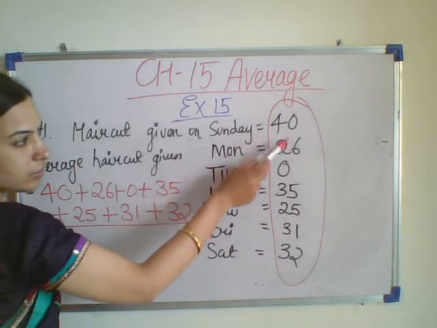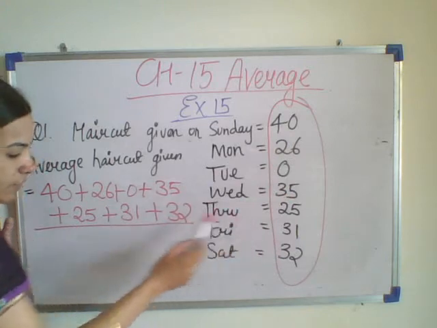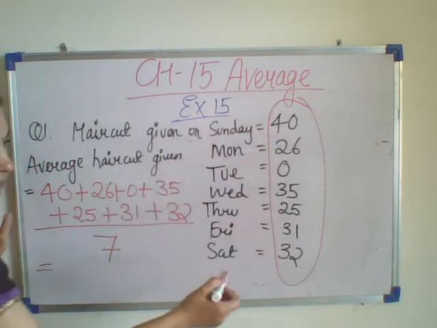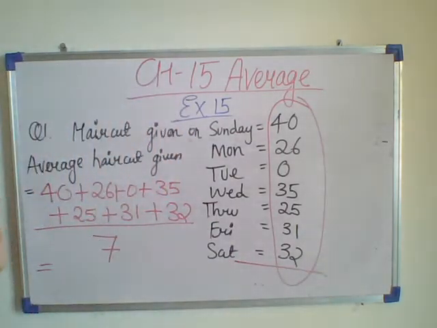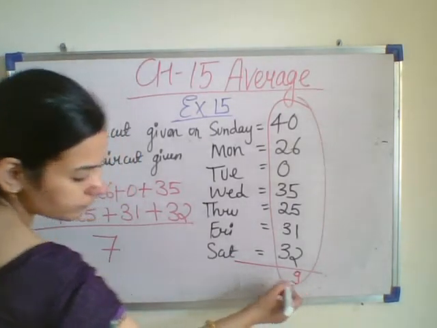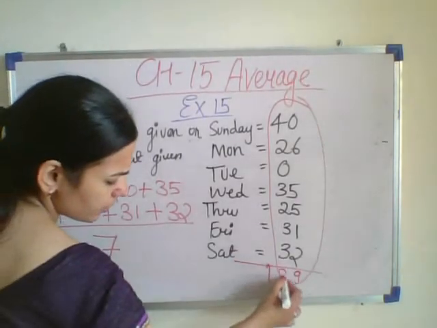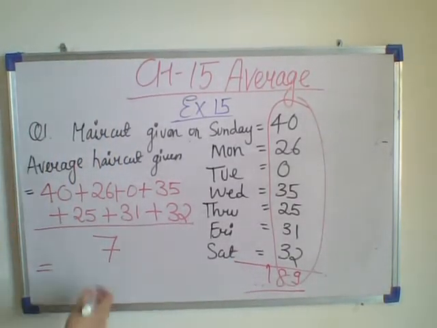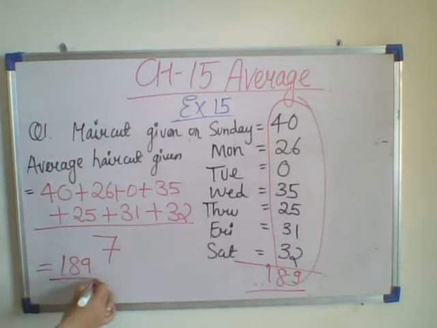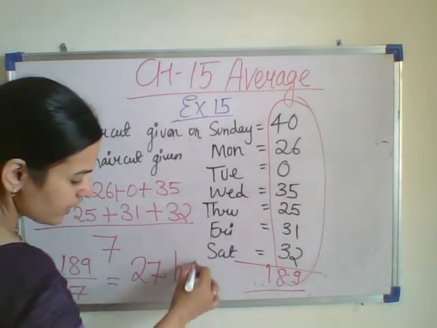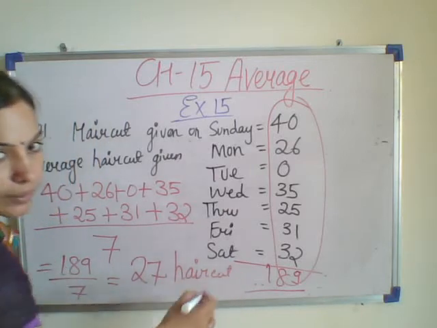How many are there? 1, 2, 3, 4, 5, 6, 7. So divided by 7. If you do the addition, you will get 189. So 189 divided by 7. If you divide 189 by 7, you will get 27. So 27 haircuts are given by the barber in a week.